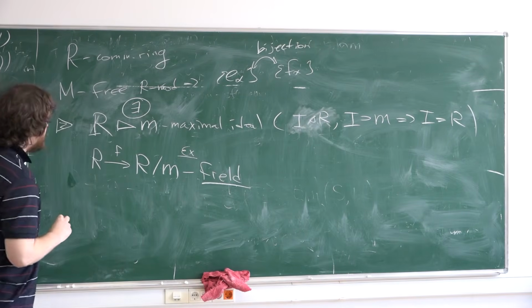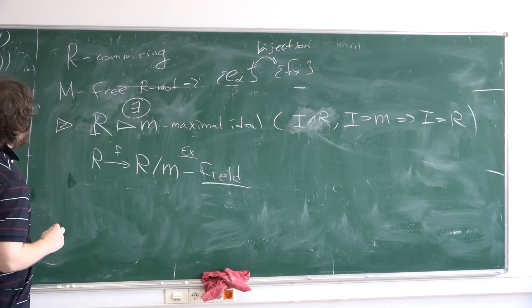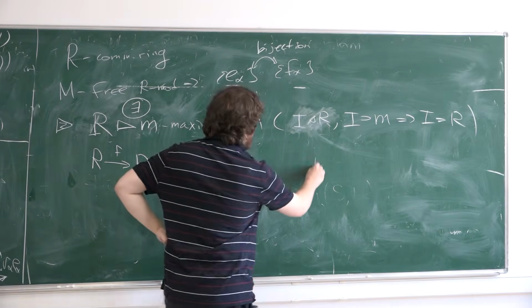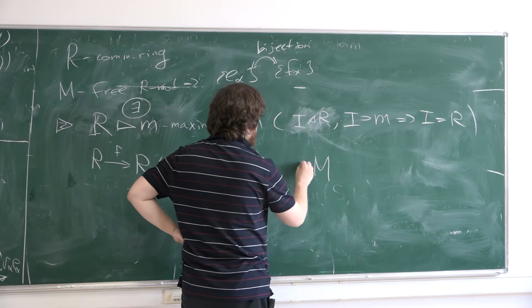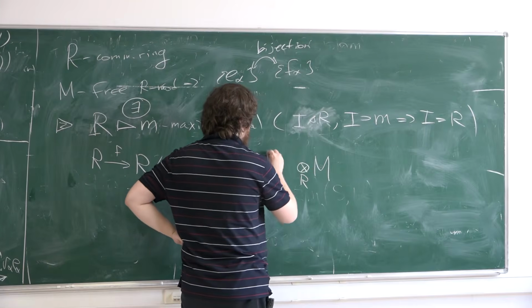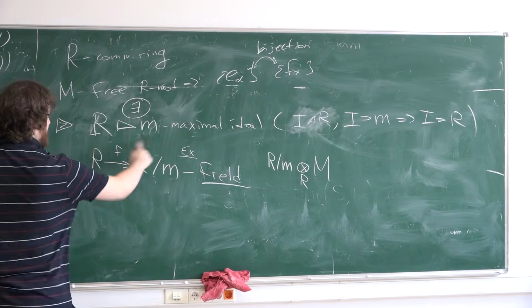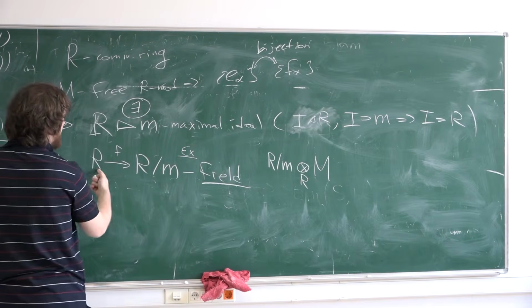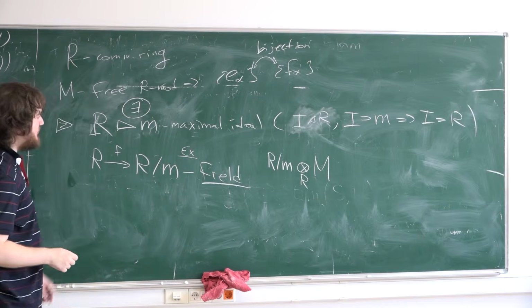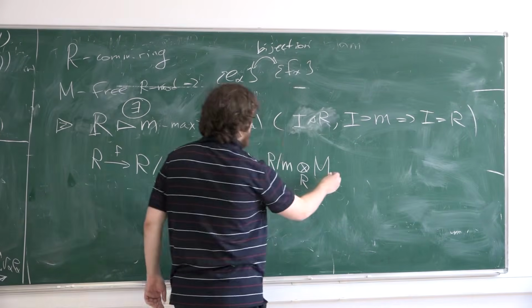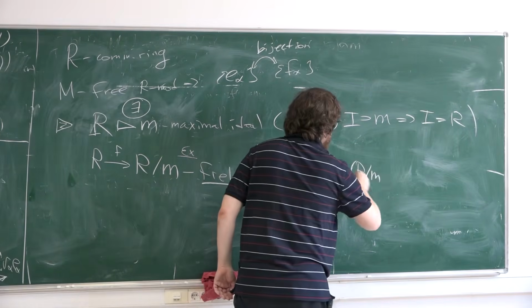Okay, what do we obtain? We have some quotient map. So if we have a free module over R, we can consider its tensor product over R with this thing. Because we have a ring homomorphism, this thing is a field, but it is an R-module itself via this homomorphism.